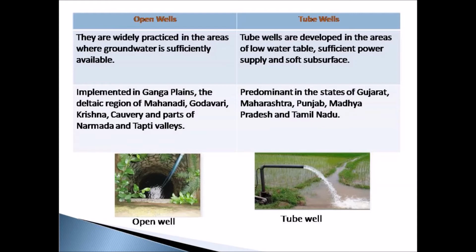Tube wells. Tube well irrigation is developed in the areas of low water table, that is, where the underground water level is very deep. In order to implement this type of irrigation, there must be a sufficient power supply and a soft subsurface. That is, the subsurface should not have any hard rocks. Tube wells are very popular in the states of Gujarat, Maharashtra, Punjab, Madhya Pradesh, and Tamil Nadu.